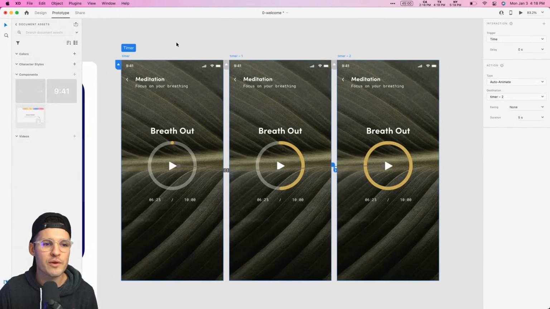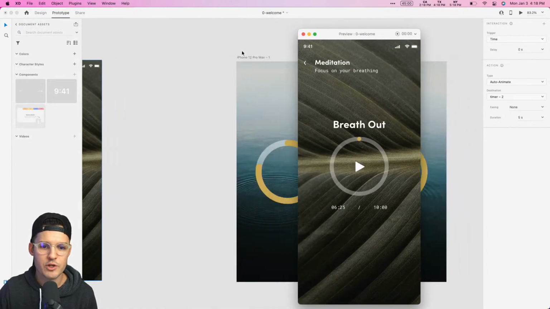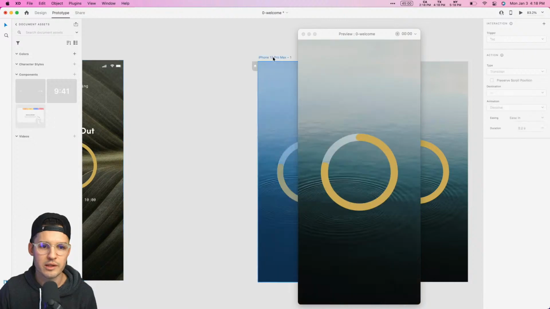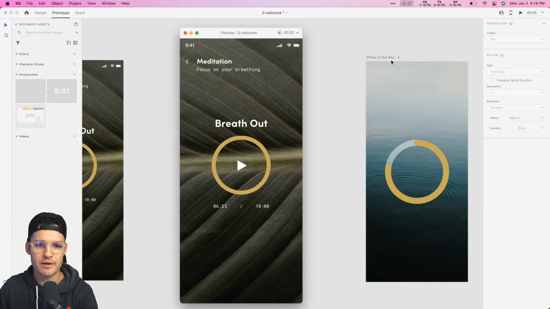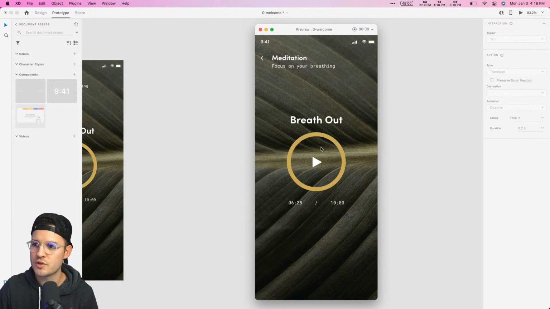It's important. So now that we've done that, we can just press play and preview our work. All right. And we should be able to, really quick, let's just get rid of some of our old screens we don't need. All right, we get our hand here that shows us that's a prototype moment.